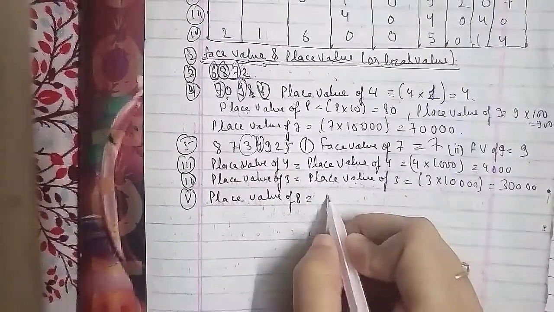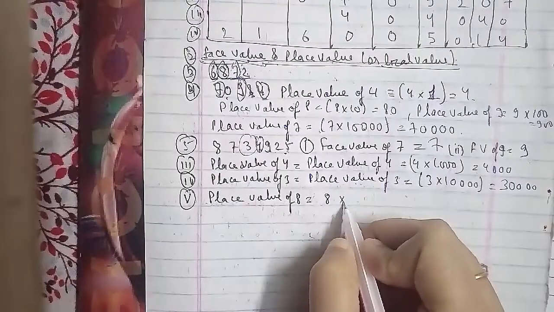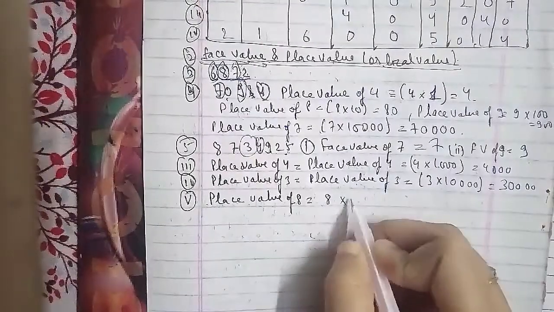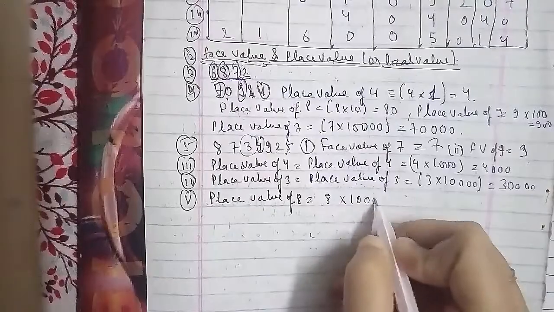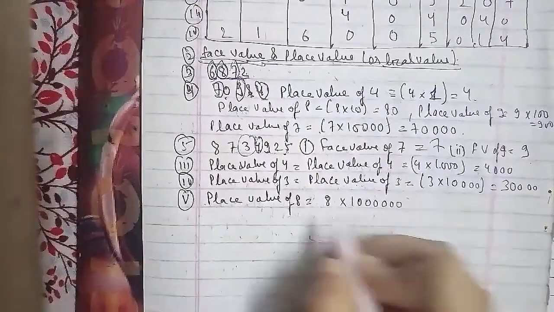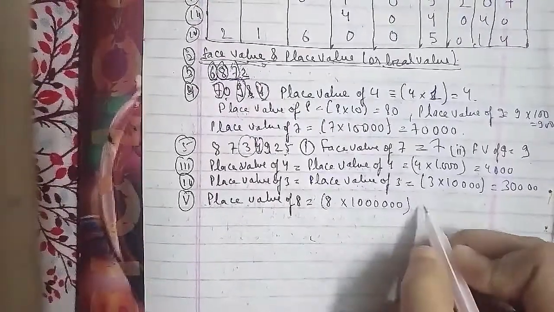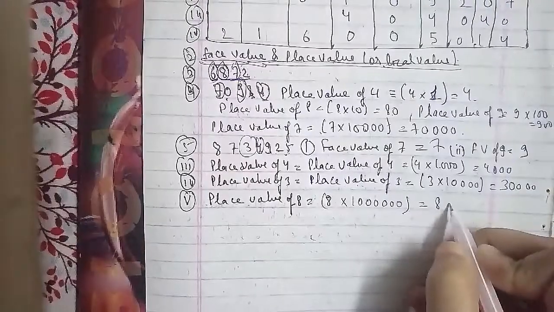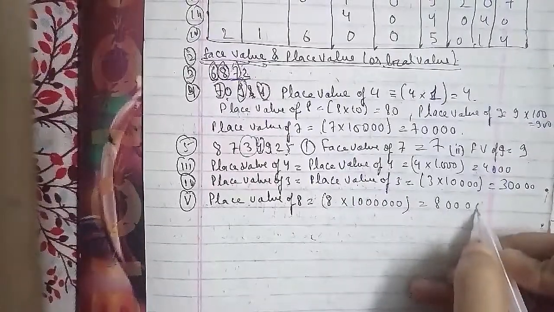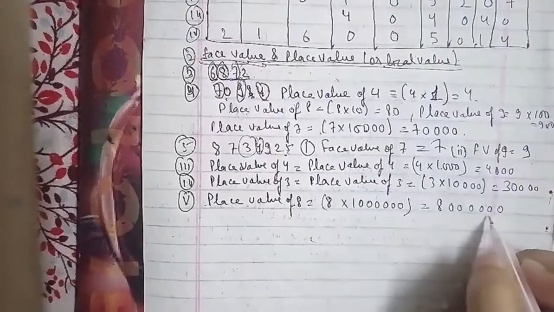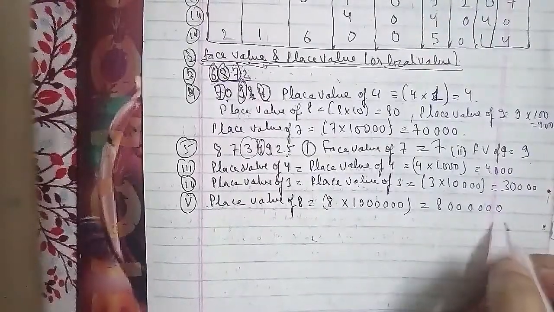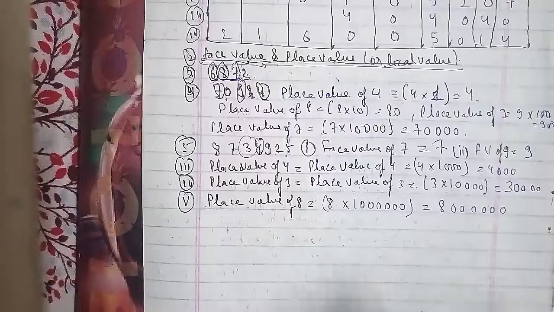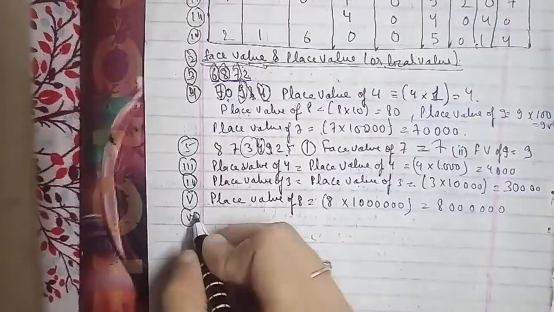Now we'll go ahead with the next question, and that's the last one as well. In the sixth, they ask us to find the place value of 5. So that we will find as well. Ones, so it is in the ones place, the unit 1, so we multiply 5 into 1, which is equal to 5. So that we have done. You have to do all the questions like this only.